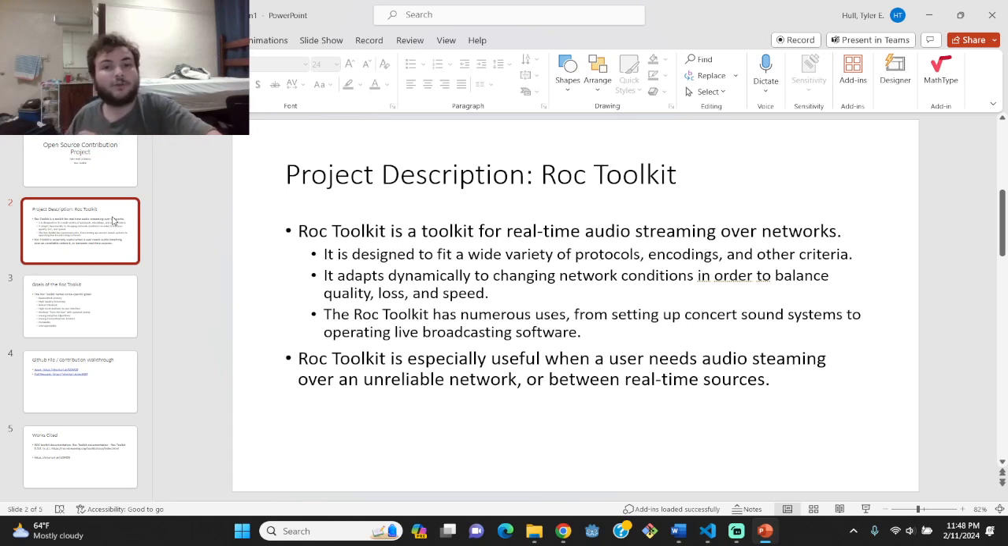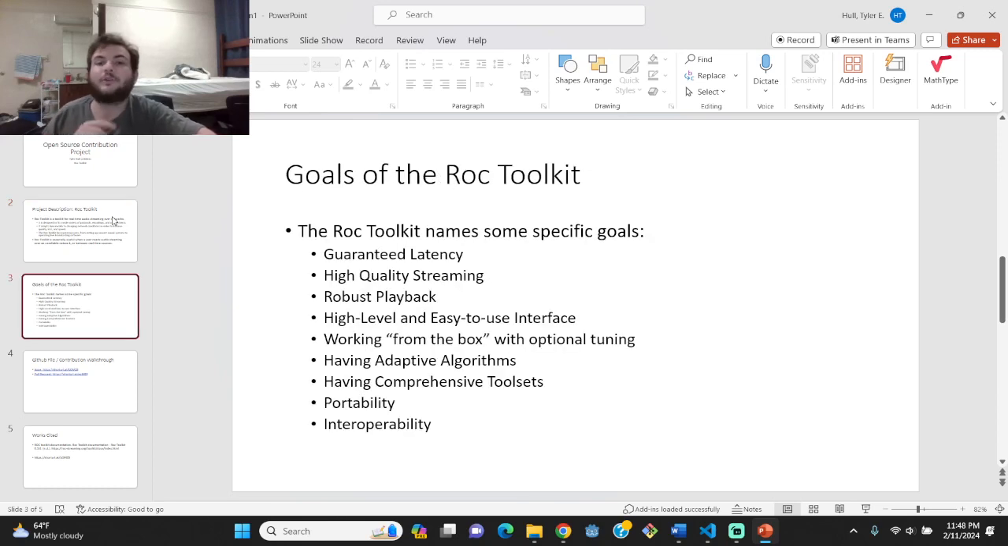The Rock Toolkit has numerous uses from setting up concert sound systems to home sound systems to operating live broadcasting software. It's especially useful when a user needs audio streaming over an unreliable network or between real-time sources. The Rock Toolkit states several specific goals, including guaranteed latency, high-quality streaming, robust playback, high-level and easy-to-use interface, working from the box with optional tuning, having adaptive algorithms, having comprehensive toolsets, having portability, and having interoperability.